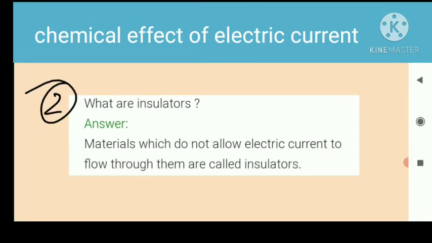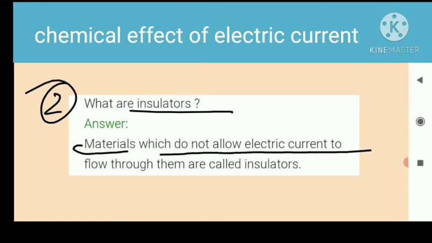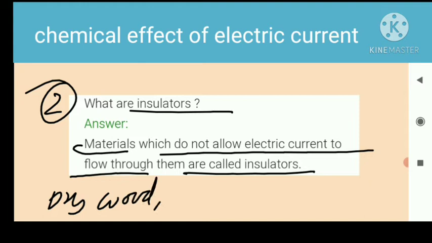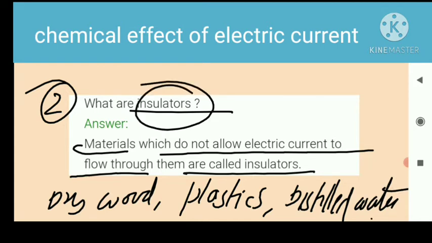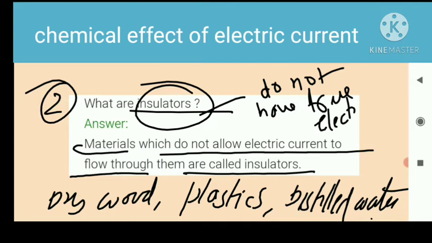And here is our second question. What are insulators? Materials which do not allow electric current to flow through them are called insulators. So here we take some examples: dry wood, plastics, distilled water. These are some examples of insulators, and these insulators do not have free electrons, due to which electricity cannot pass through them.